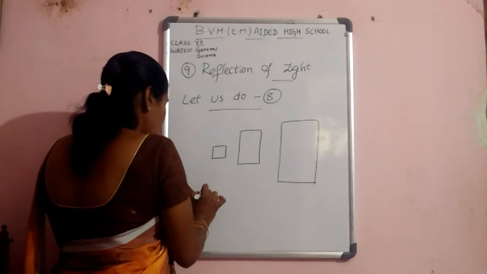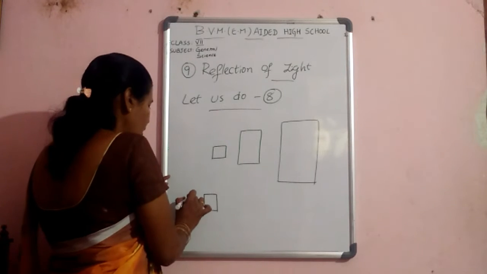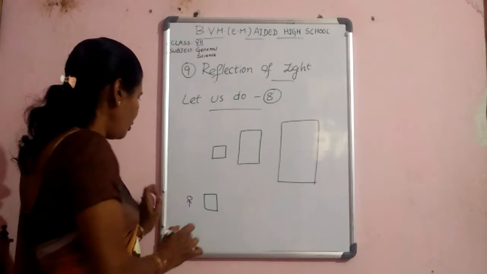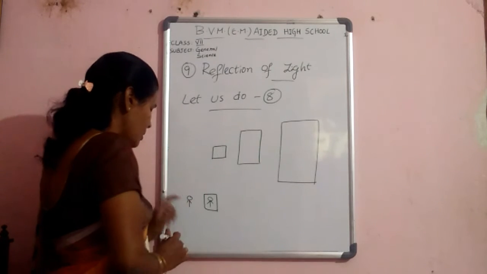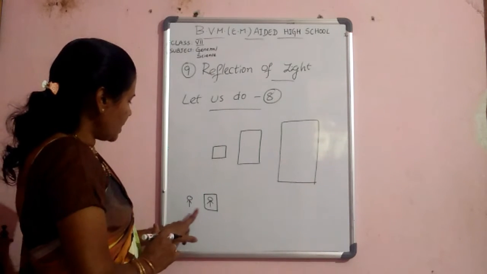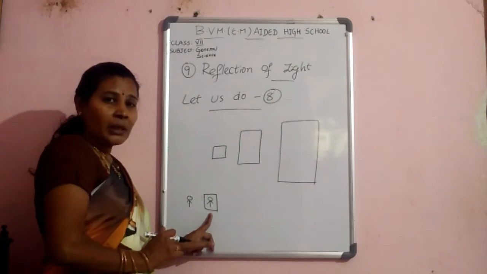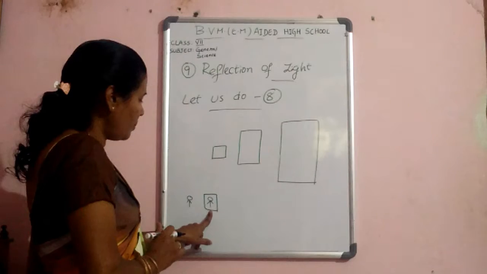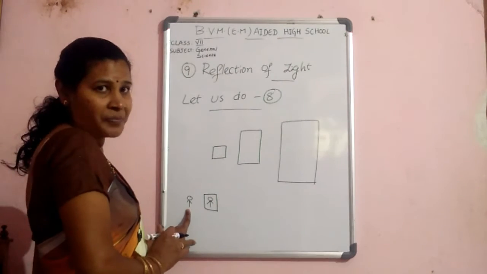First I am taking the small size mirror. Stand in front of the small mirror, then observe your image. That means the size of your body is the same in the mirror. The size of the image is equal to the size of the object.